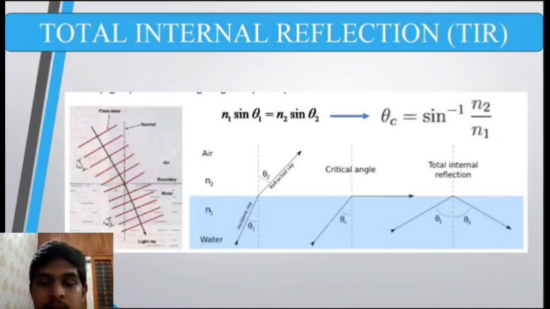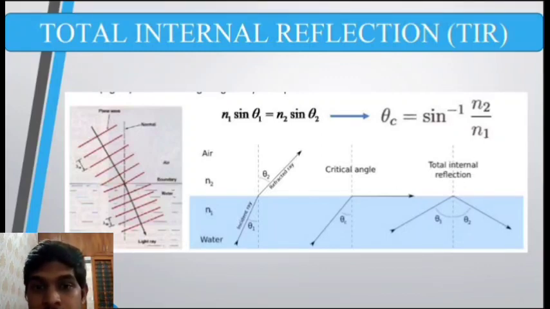From Snell's law, we can write n1 sin theta 1 = n2 sin theta 2. Here n1 is the refractive index of water, n2 is the refractive index of air, theta 1 is the angle of incidence inside the water, and theta 2 is the angle of refraction. For the critical angle, we take theta 2 equal to 90 degrees.